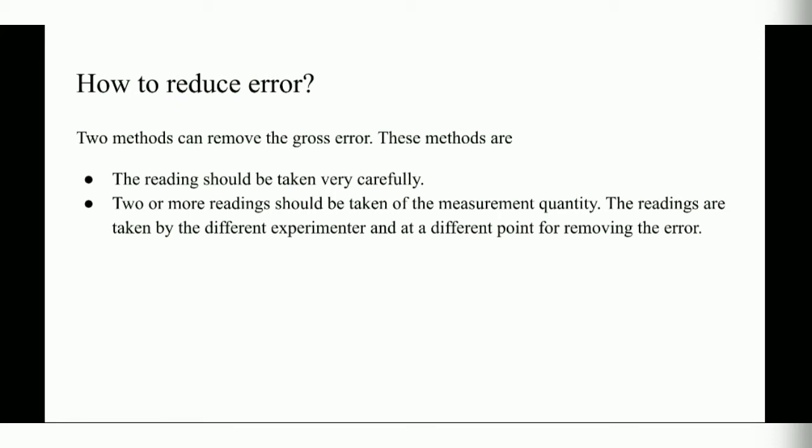The second method is that 2 or more readings should be taken of the measurement quantity. So instead of 1 reading, if he takes 2 or more readings, then the error can be eliminated. The readings should be taken by different experimenters and at different points for removing the error. So instead of 1 person, if the reading is taken by 2 or more persons, then it also helps to reduce the error.